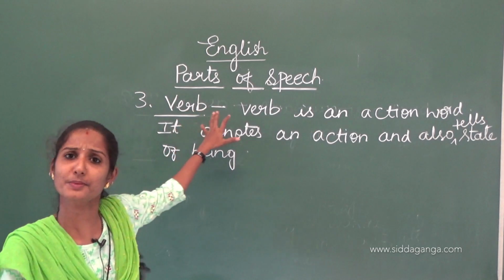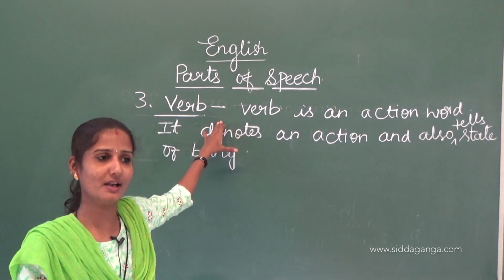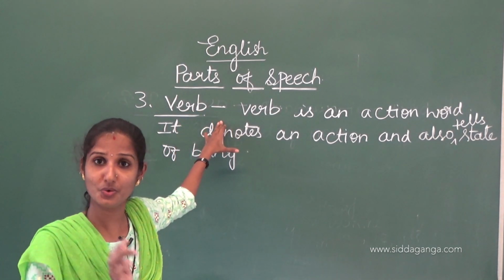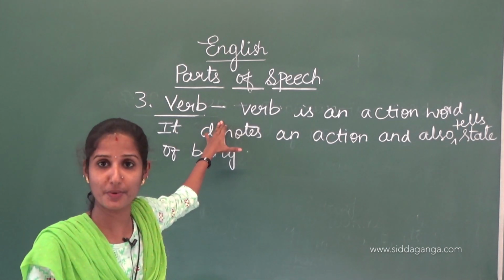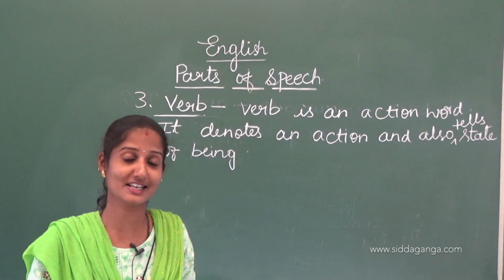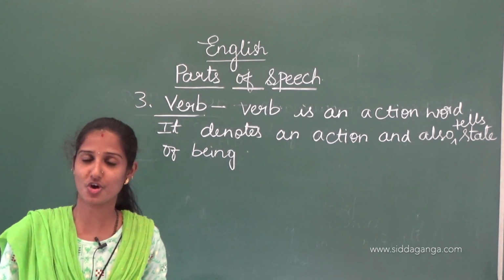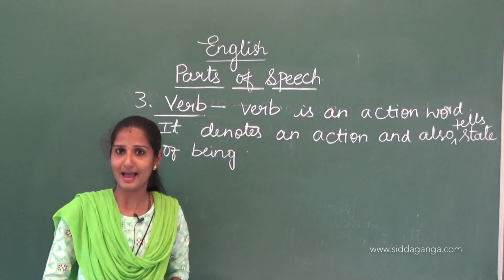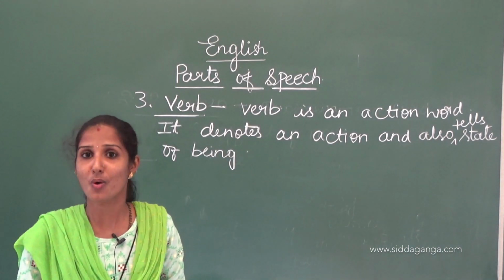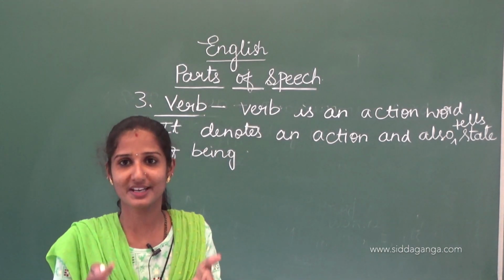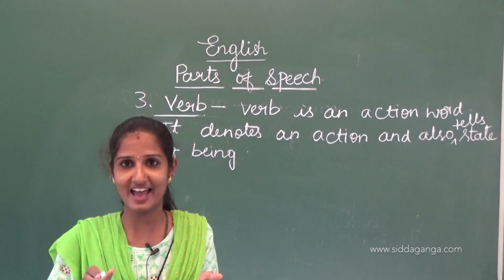See, many verbs are there. For example, you have come to know about auxiliaries. Auxiliaries means helping verbs, right? You will tell am, is, are, was, were, do, does, did, have, has, had.